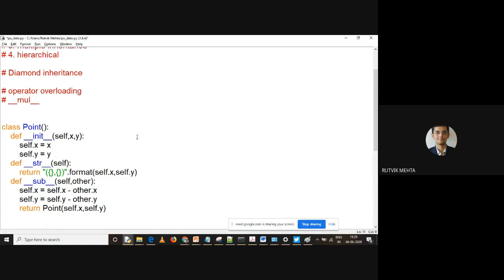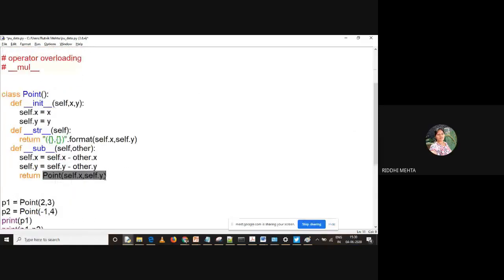What we are doing over here, we are calling a point class over here, right? So we can't call the constructor from here, ma'am. We are calling a point class over here, and the constructor will be called from this point. So what is going to happen? Here, the self dot x that we took, that value will be assigned to x here, because we have passed it here. And this self dot y will be assigned to y here.